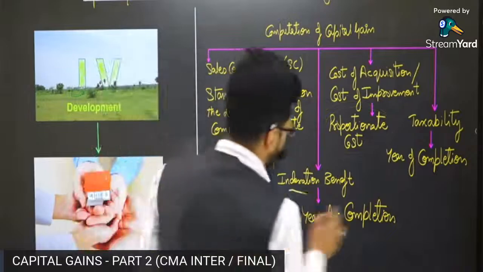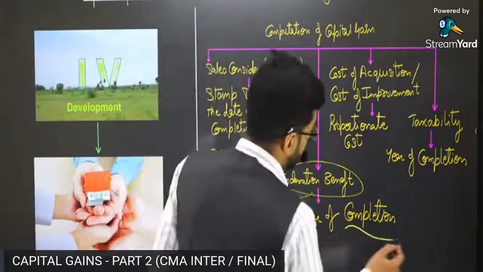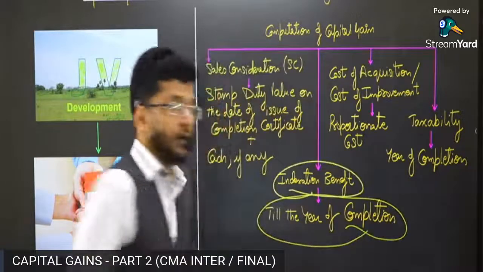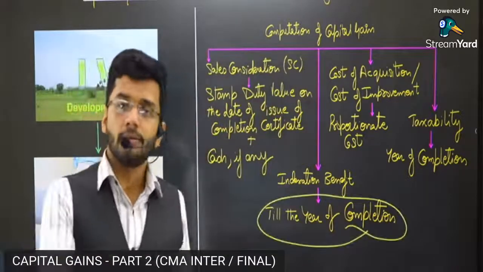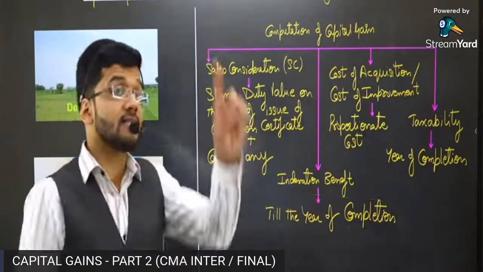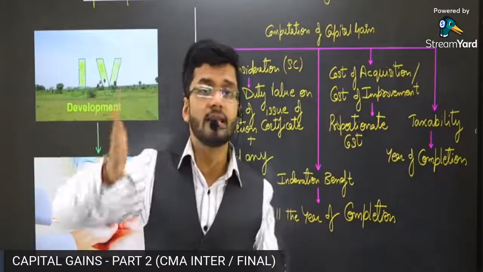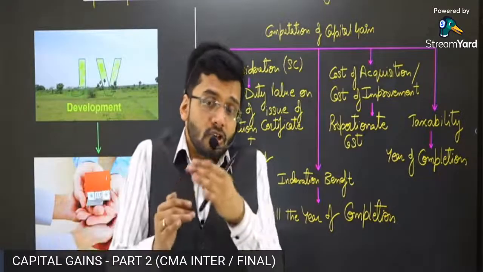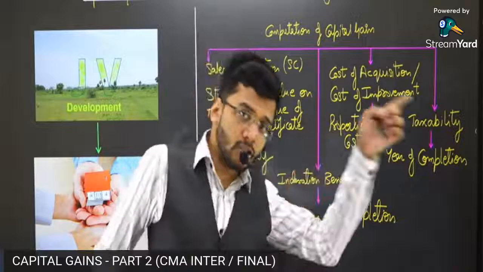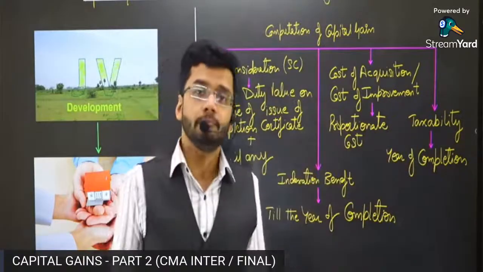Then what is the indexation benefit? Will indexation benefit apply? Yes, indexation benefit will apply till the year of completion of that particular property. Guys, now there can be a situation where the property is completed in the year 2017, but the property was transferred to the broker in 2019 because paperwork took time. Sometimes paperwork takes time, right?